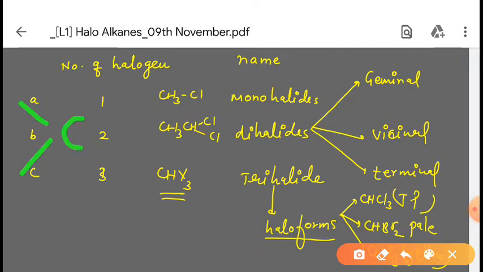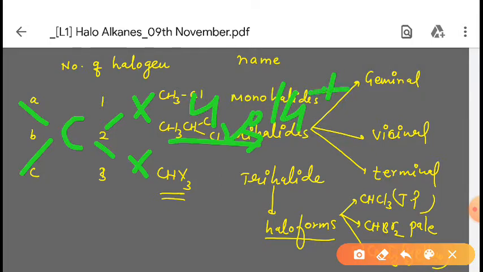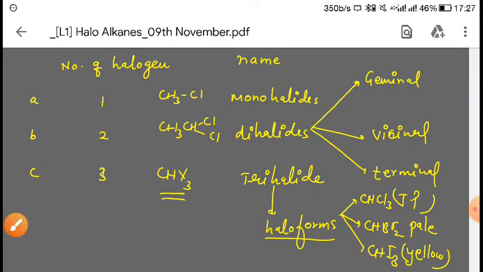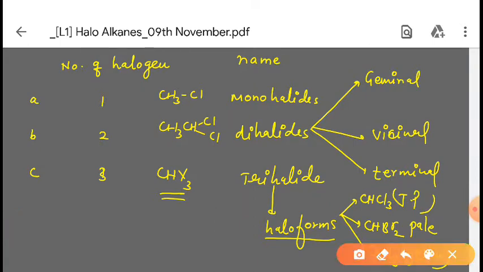So you can see this has two halogen atoms on one carbon, and if it is reacting with H2O or H plus, or aqueous NaOH, then it will form aldehyde or ketone, CHO or C double bond O, okay? So in this way, I hope all of you have understood geminal dihalide, which is 1,1 dihalide, okay?